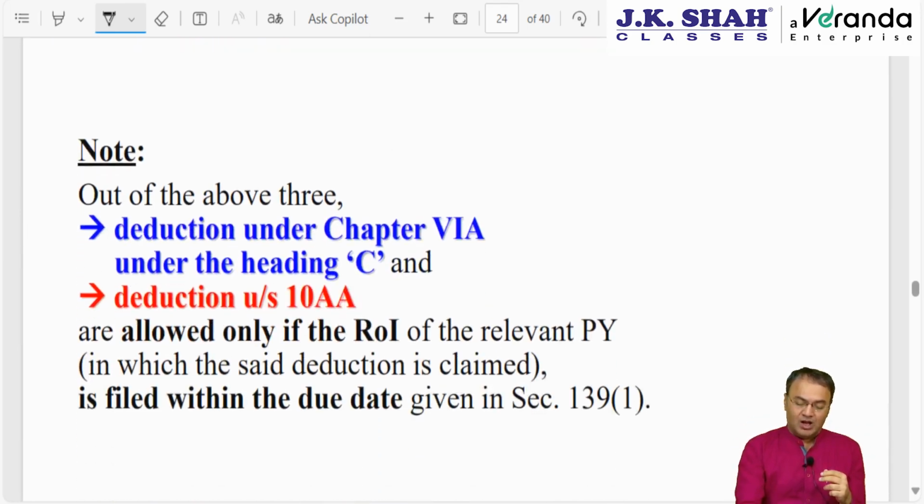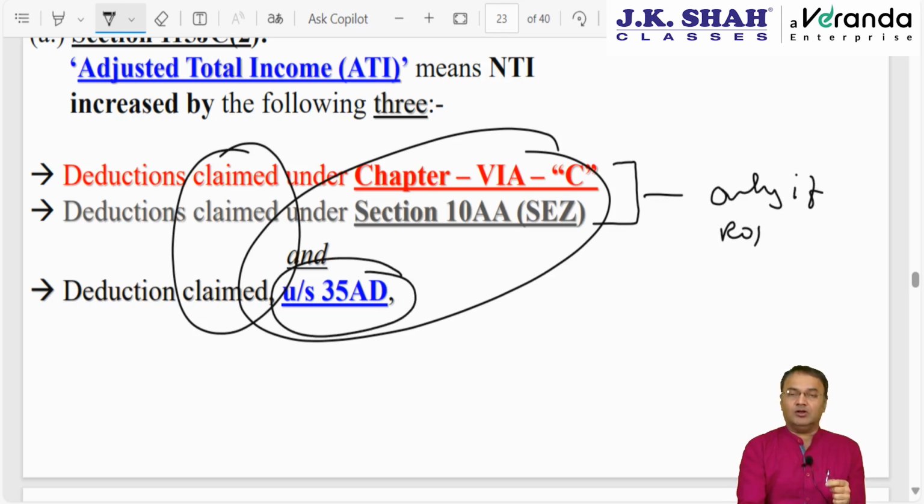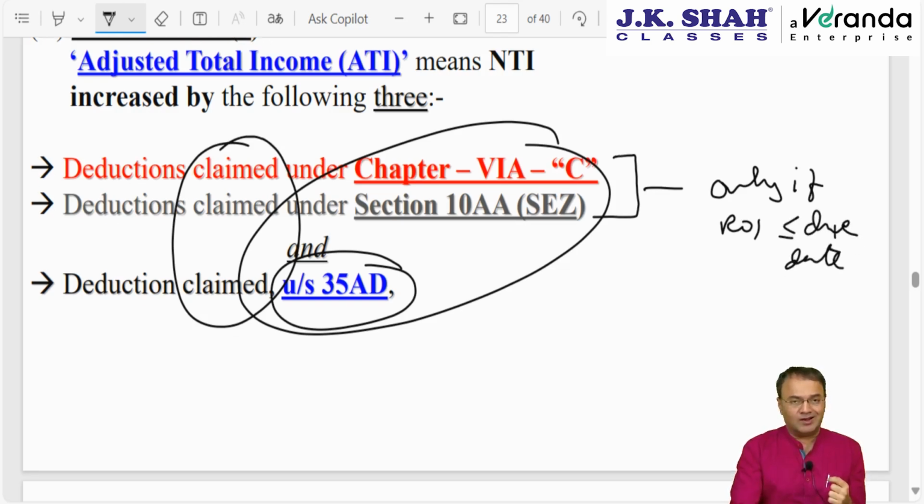However, out of these three items, just for the sake of your knowledge, the first two items are allowed as a deduction, Chapter VI-A Heading C and 10AA, only if the IT return is filed within the due date. That is not the case for 35AD. A belated return also, one can claim 35AD, but for the first two, the IT return has to be filed within the due date, otherwise they cannot be claimed at all.